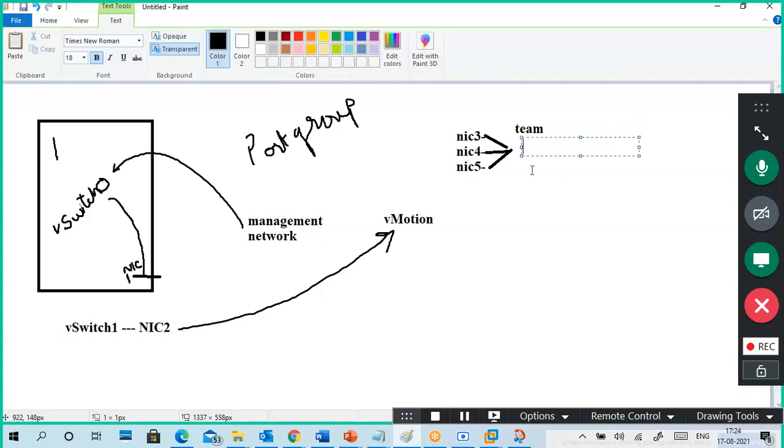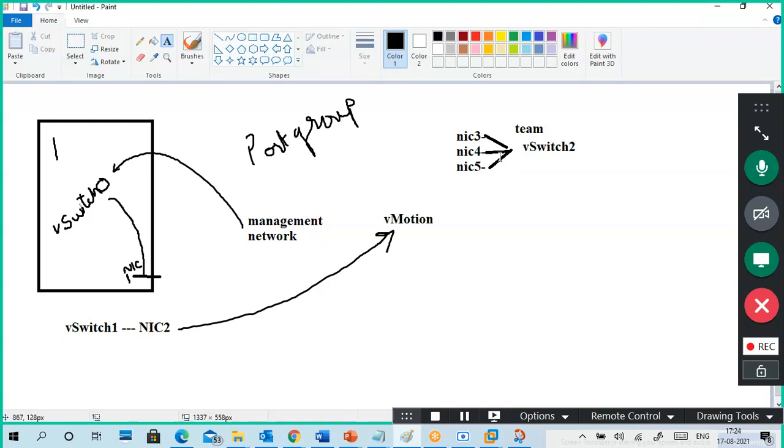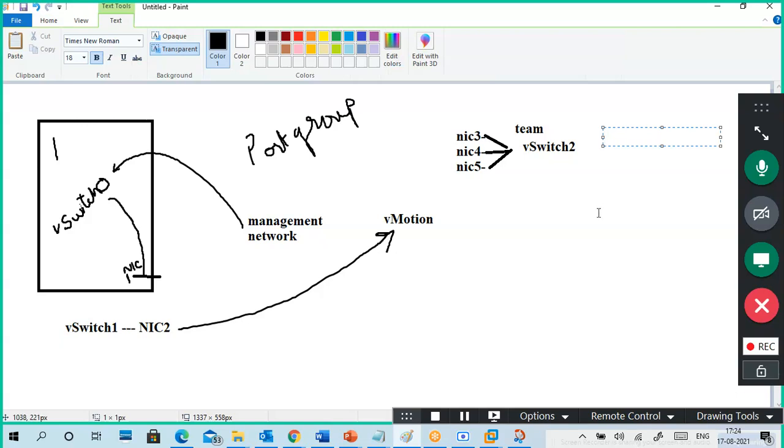Make it one single NIC type. This vSwitch 2 is binding to multiple NICs, and I can assign certain services to it.